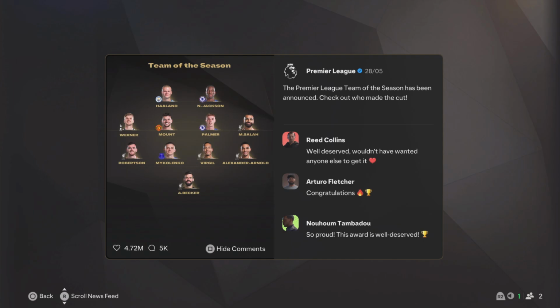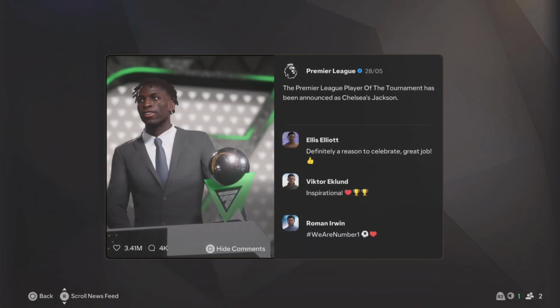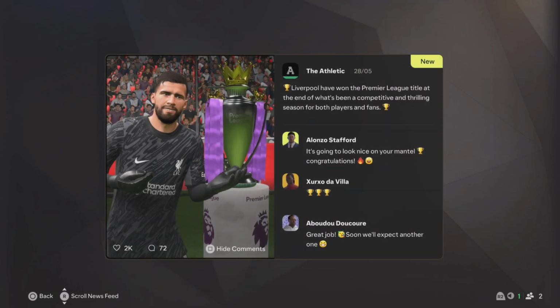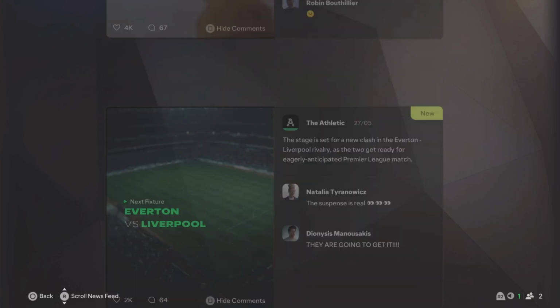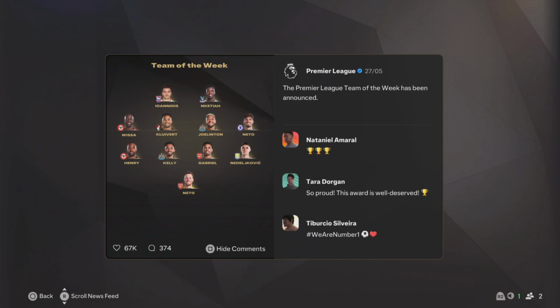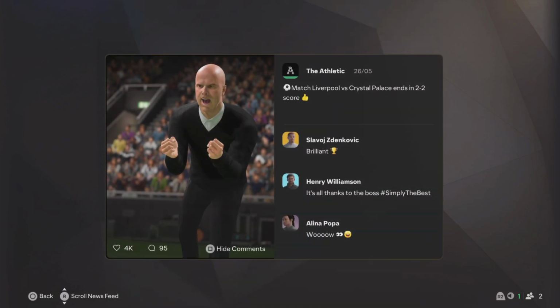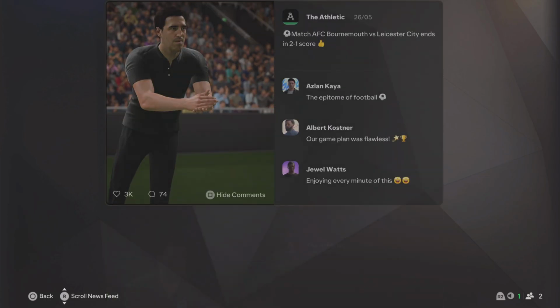I think it should have been Onana because he is the Golden Glove winner, but okay. Alexander-Arnold, Van Dijk, Mykolenko, Robertson, Salah, Palmer, Mount, Werner, Nicholas Jackson, Erling Haaland. That's team of the season. Player of the season is Nicholas Jackson. And yeah, Liverpool in the league. Would want to see the last Premier League team of the week. That was it. I would want to see who's manager of the year as well.